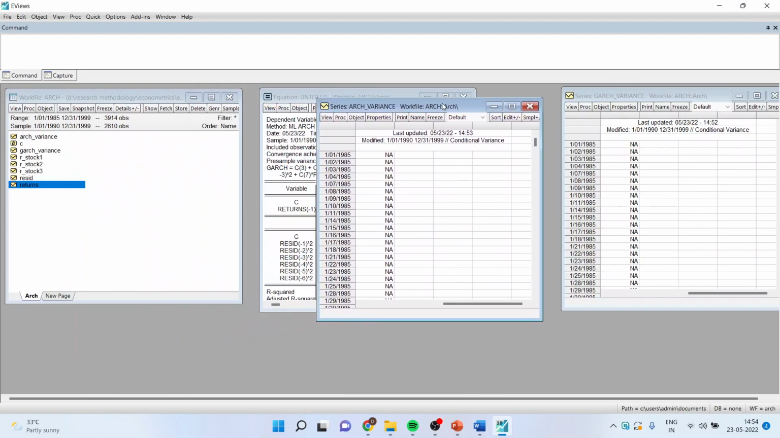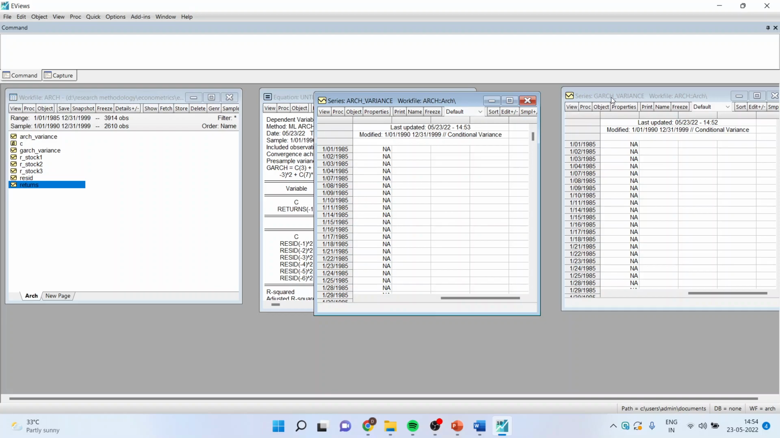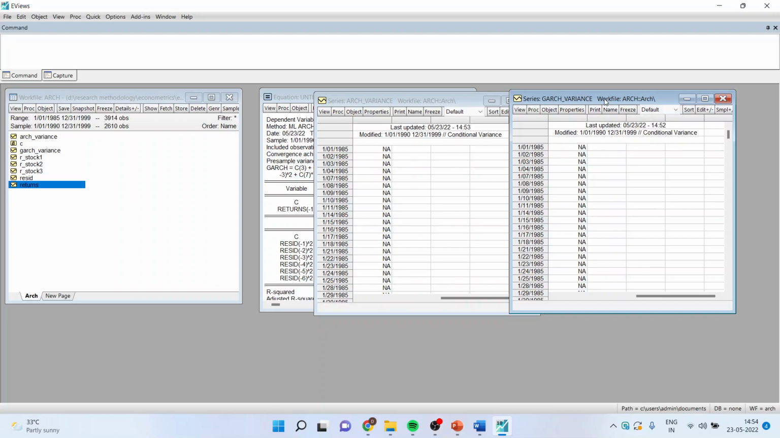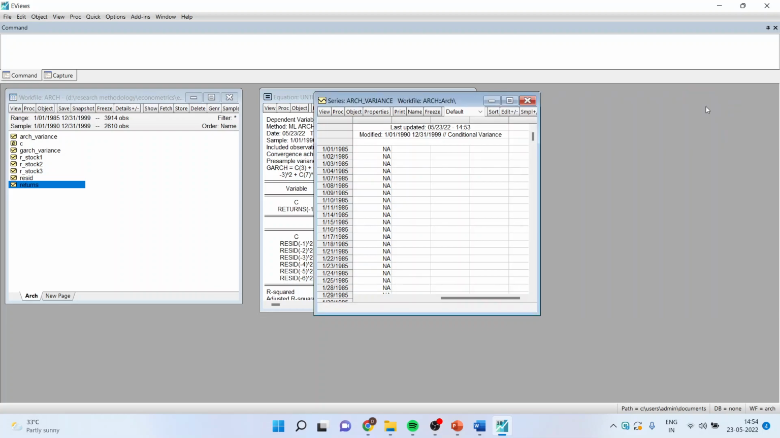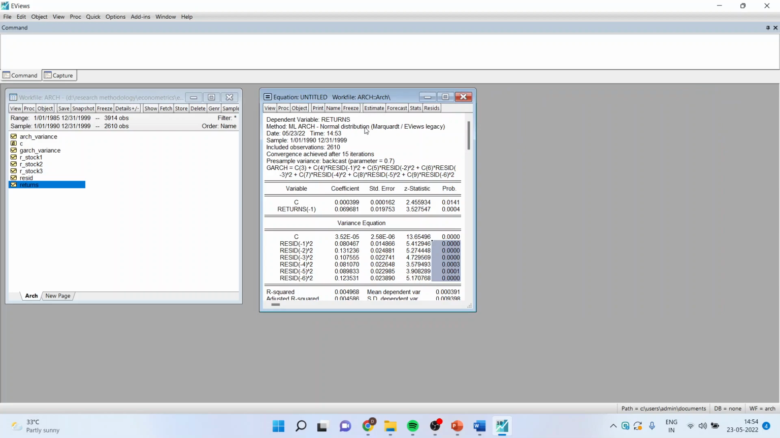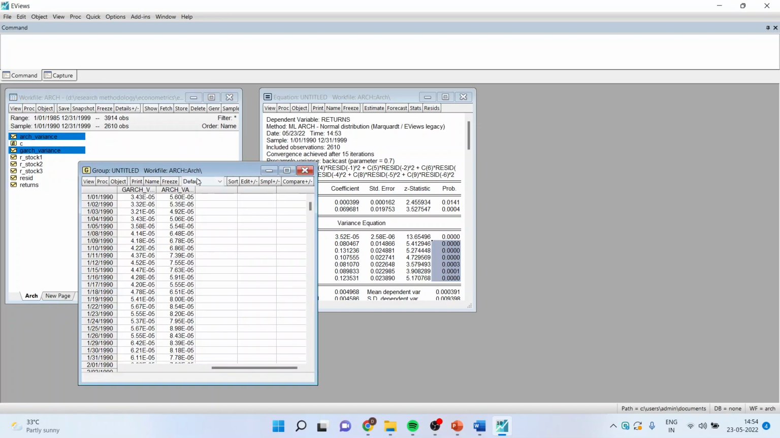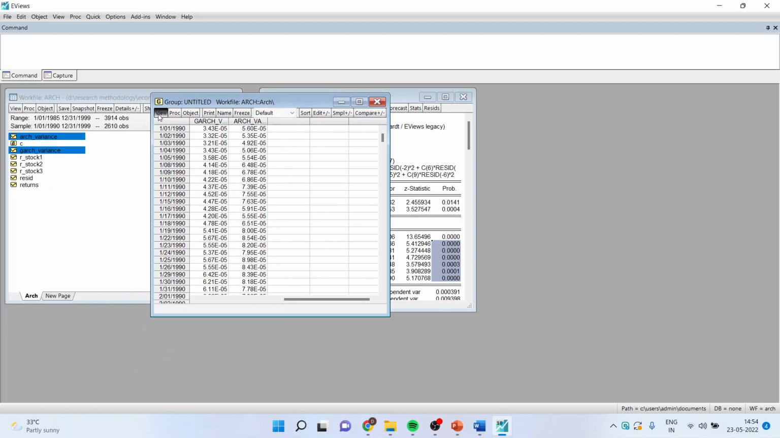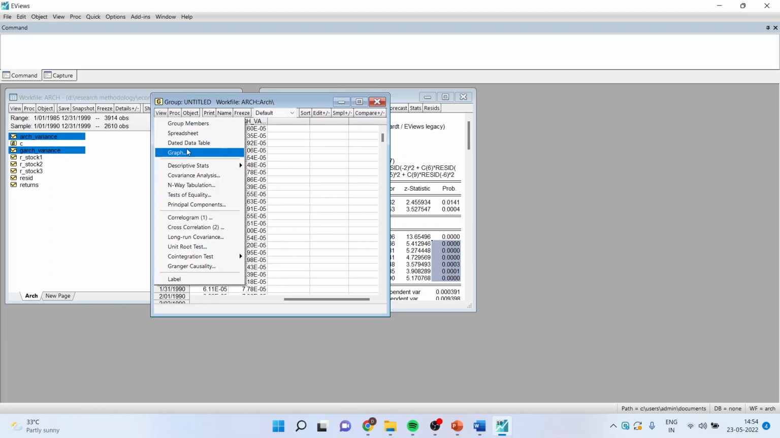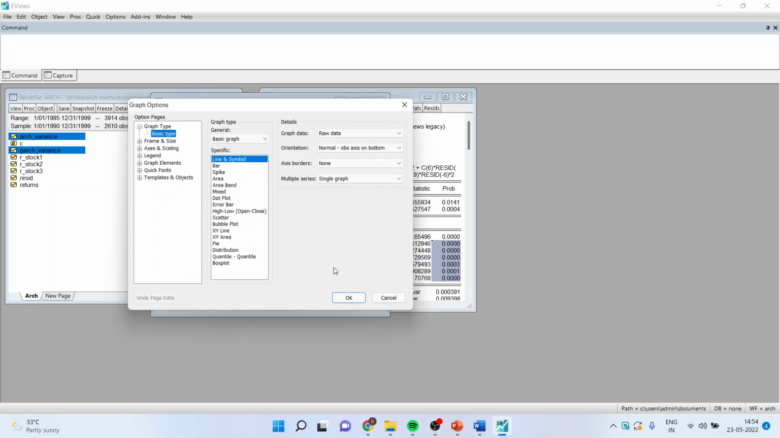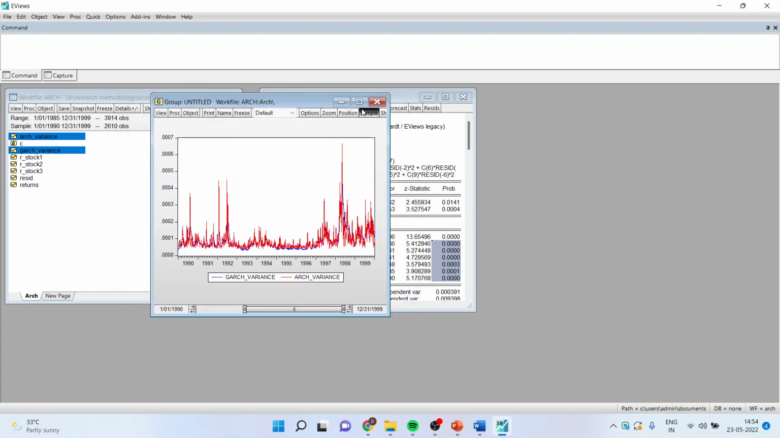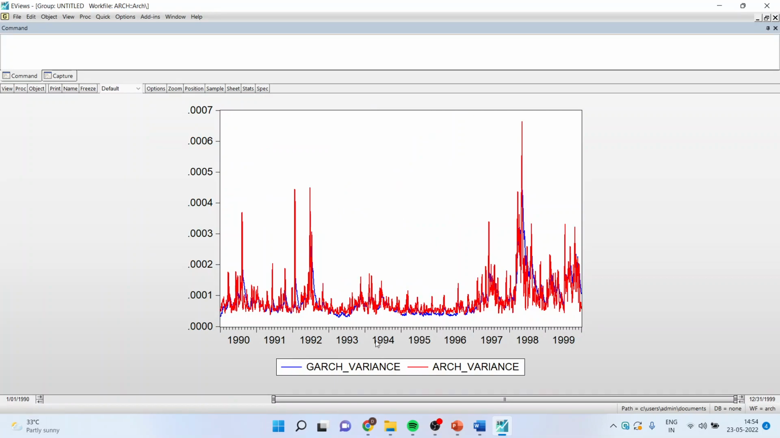So now I'm having ARCH variance series and GARCH variance series. I'll open both the series together. So for this, I'll close this and I'll go from ARCH and GARCH variance, open as group. Now I want to compare the variance of both the series. So view, graph, click OK. The thing which you should observe here is that the variance of both the series are overlapping.